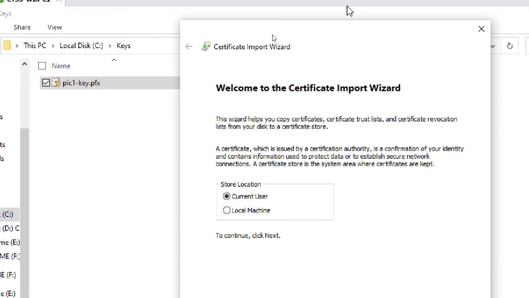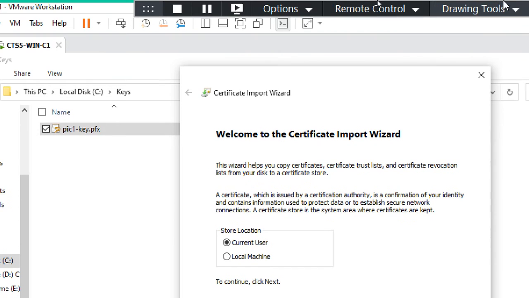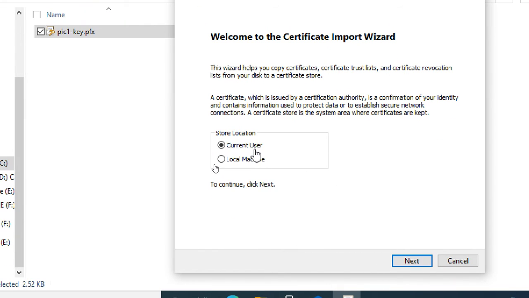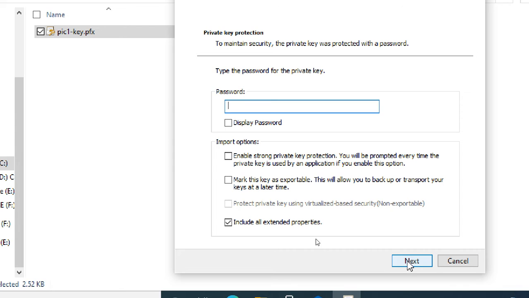The wizard has started. What is this wizard? Welcome to the Certificate Import Wizard. Earlier we exported; now we are importing. Importing for current user or local machine? Local machine means it is for every user on the machine. No, I want it for this user only, so current user. Next. Display password, so I'm typing my password. I forgot.